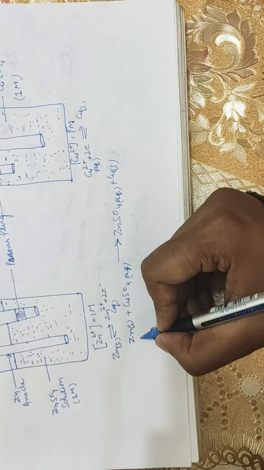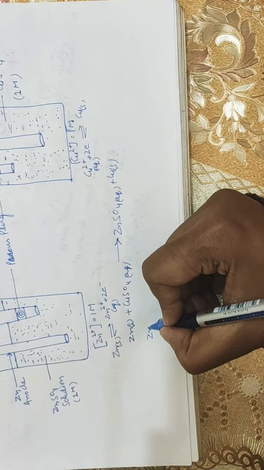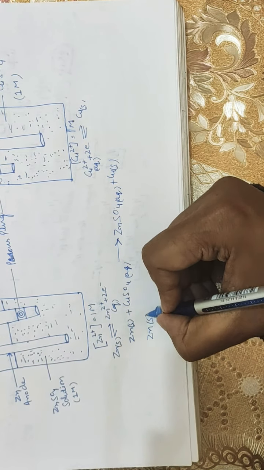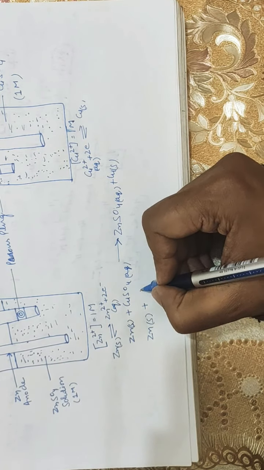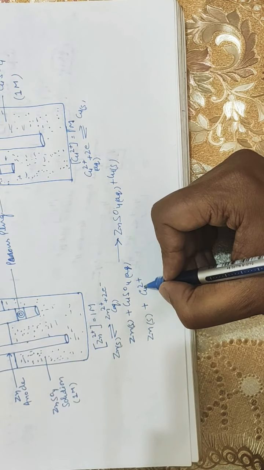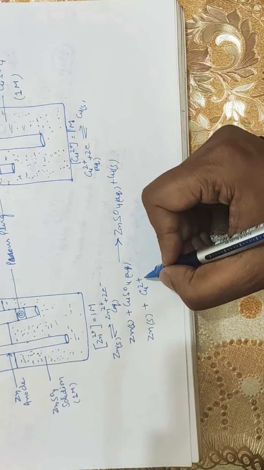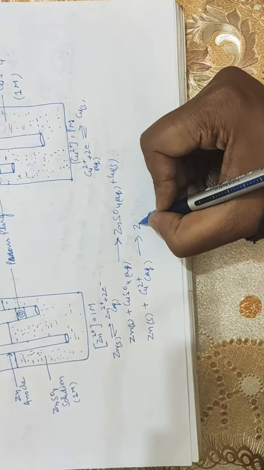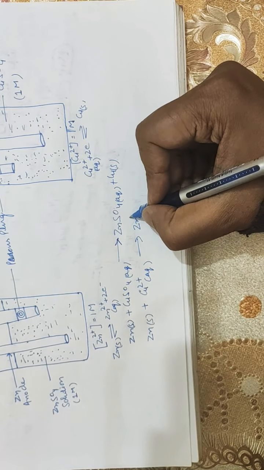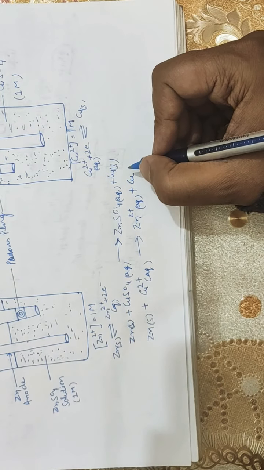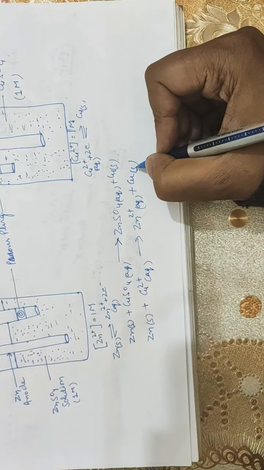The basic chemical reaction which is giving us electric energy is zinc plus copper 2 positive, because in copper sulfate copper is present as cupric ion, aqueous, giving zinc 2 positive aqueous plus copper solid.